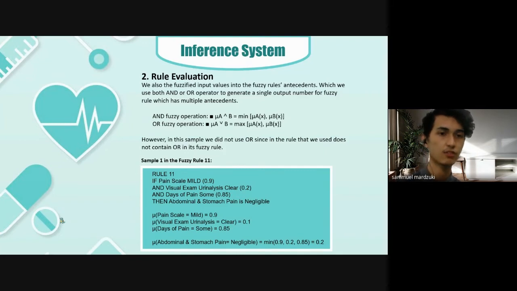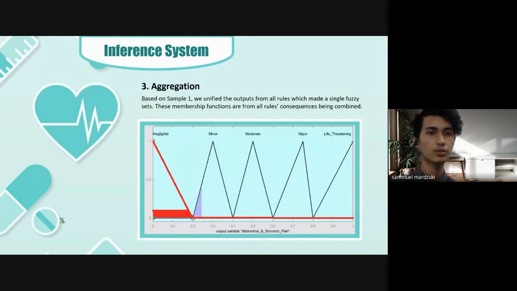Sample 1 is actually from rule 11. If pain scale is mild, 0.9, and the visual exam urinalysis is clear, 0.2, and days of pain are some, 0.5, then abdominal stomach pain is negligible. Do note that the numbers in the parentheses are all degrees of membership that we got from fuzzification. So mu for mild is 0.9, mu for clear is 0.1, and mu for days of pain is 0.85. Since the rule uses an AND operation for all of them, we use the min operation, the min between 0.9, 0.2, and 0.5, and the lowest number is 0.2. Therefore, mu for abdominal stomach pain negligible is 0.2.